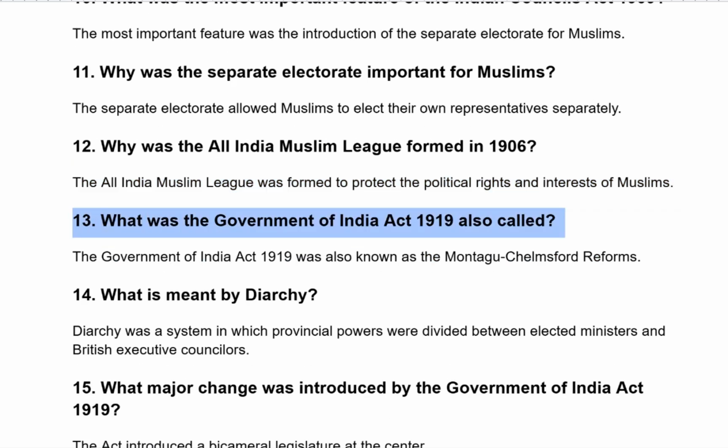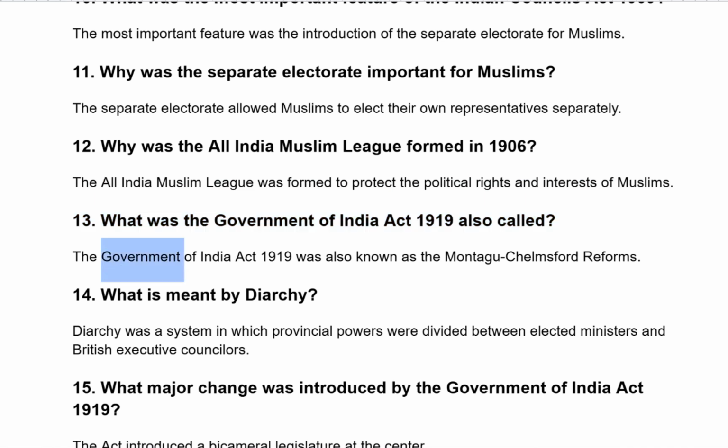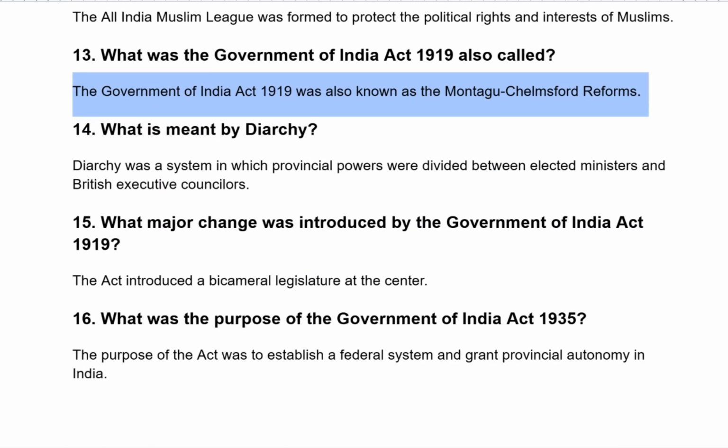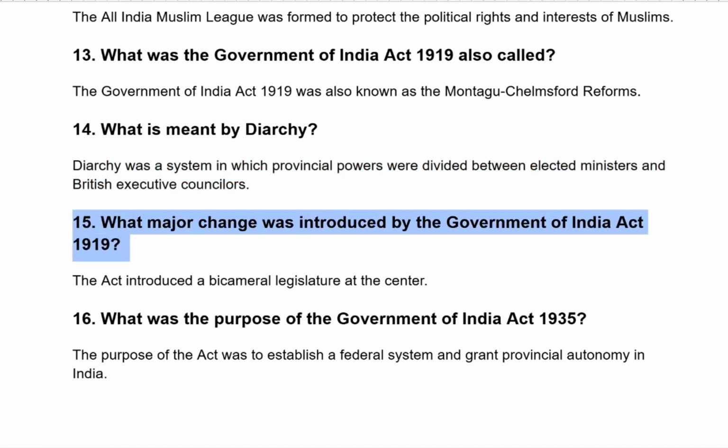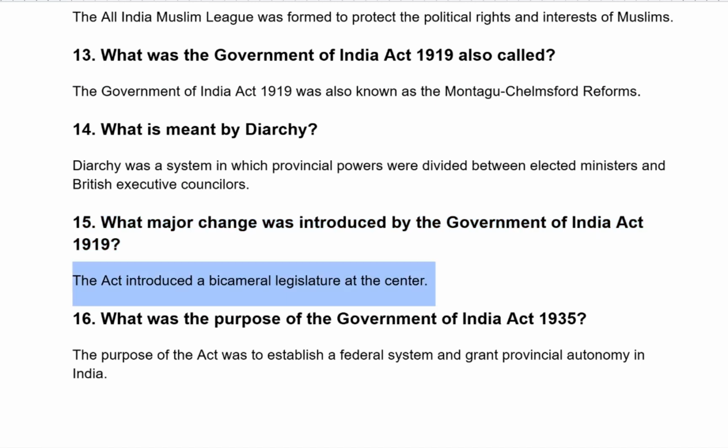What was the Government of India Act 1919 also known as? The Government of India Act 1919 was also known as the Montagu-Chelmsford Reforms. What is meant by diarchy? Diarchy was a system in which provincial powers were divided between elected ministers and British executive councillors. What major change was introduced by the Government of India Act 1919? The Act introduced a bicameral legislature at the centre.